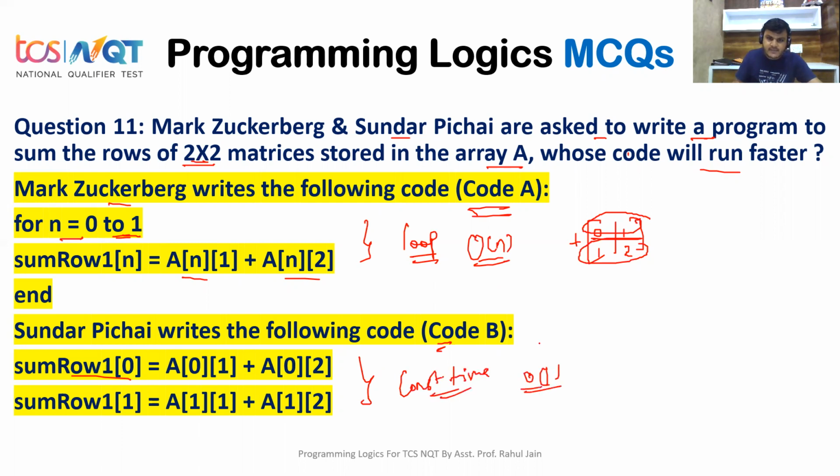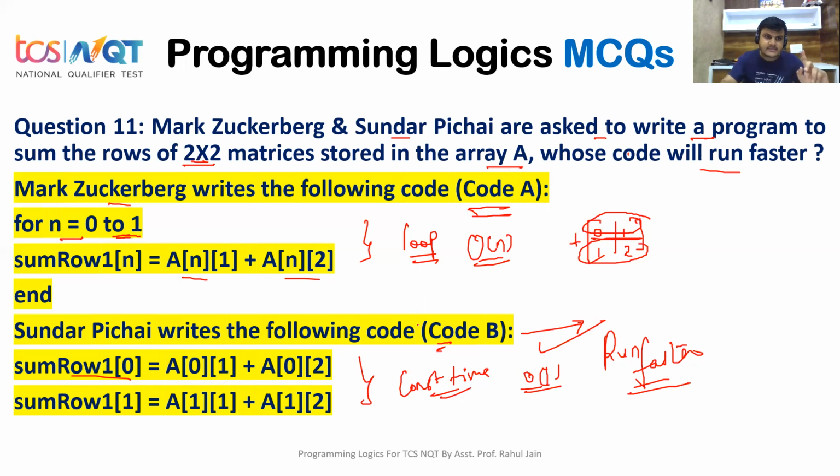Hence, we can say that code B will run faster as compared to code A. So Sundar Pichai's code will run faster. I hope it is clear to you why code B will run faster.